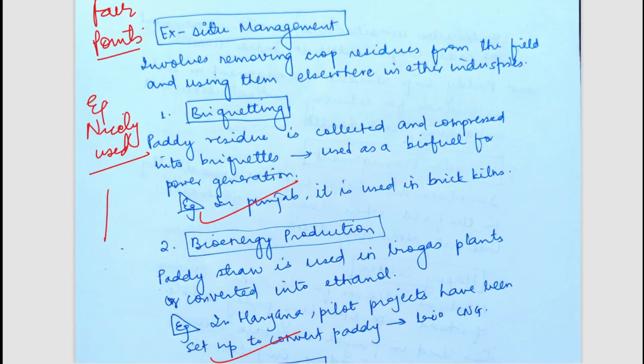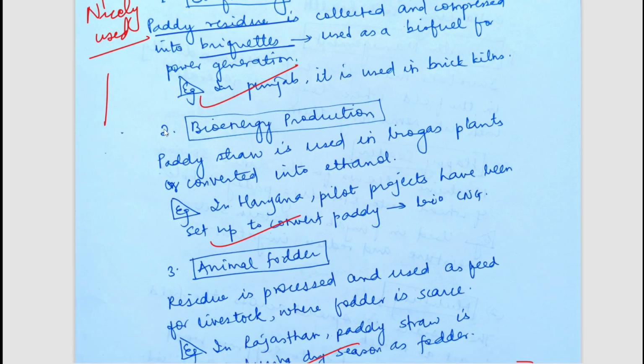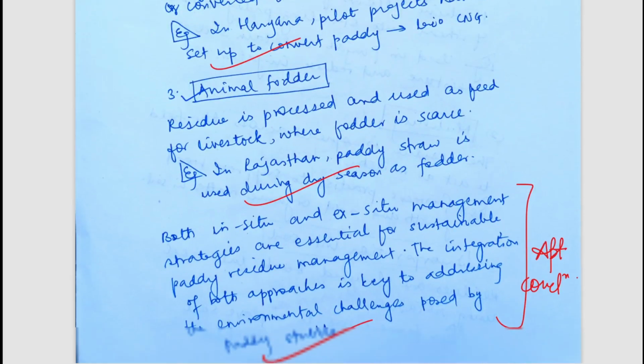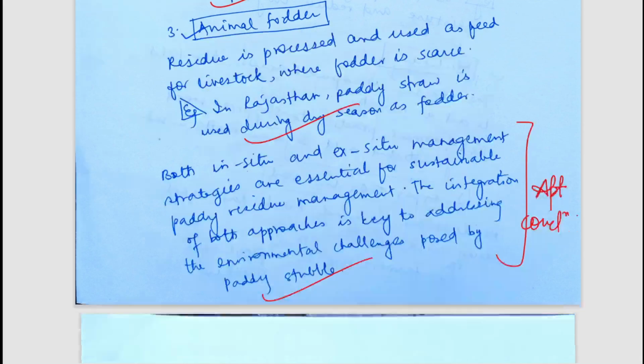Residue management. How can you manage the residue? We can compress these residues into briquettes, that is briquetting. We can use this residue for bioenergy production. We can use this residue for animal fodder. So these are some of the points. You can pause the video at different times and you can read it.